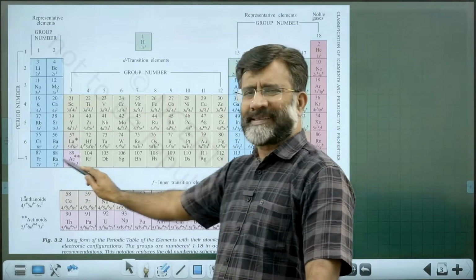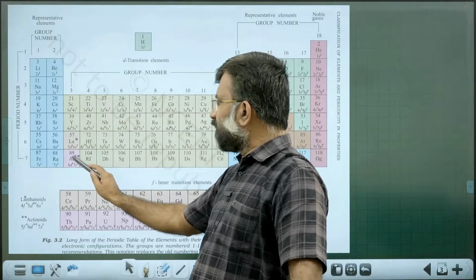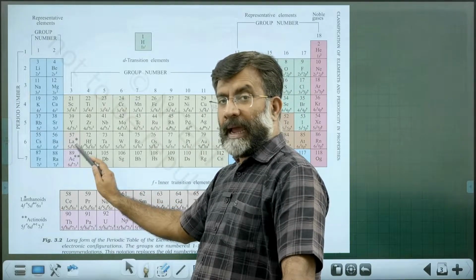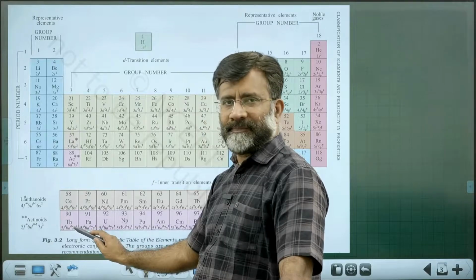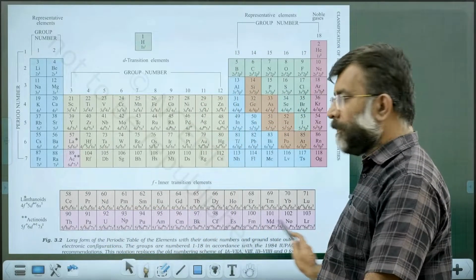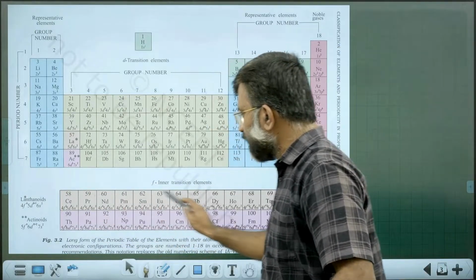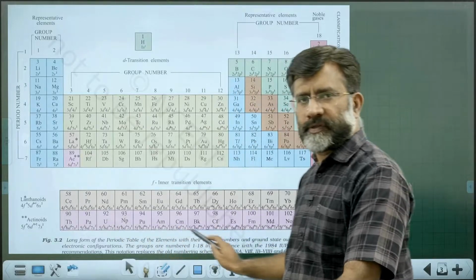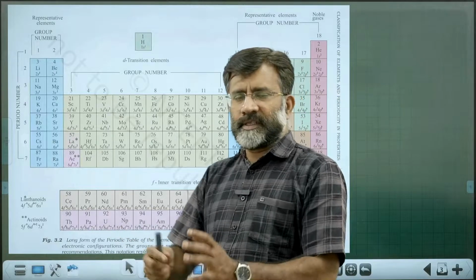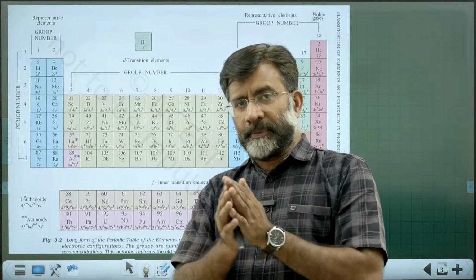We don't study the chemistry of these artificial elements. Anyway, it starts from 89 actinium, and 90 thorium is available here. After this, 90 thorium up to 103 lawrencium are available as the actinoid series. This is the lanthanoid series and this is the actinoid series. Right? So this is about the various elements available in the periodic table.